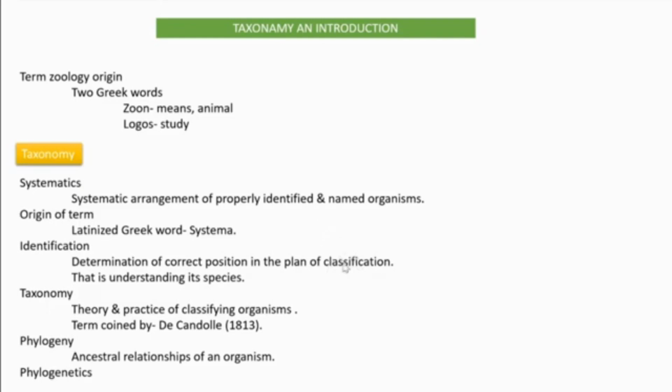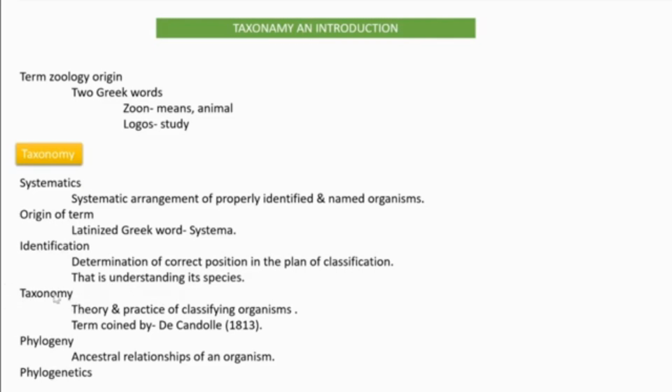They call it the hierarchical system of classification. So when we can identify a species, then we can say that we identified that organism.